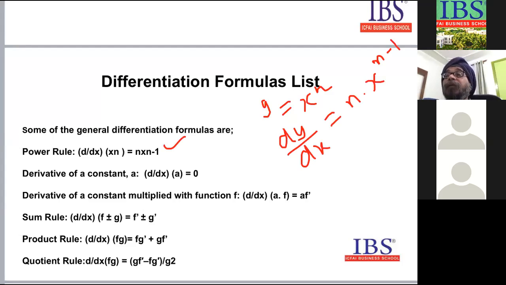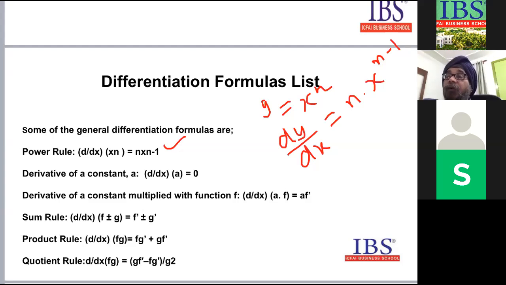This is the formula. Suppose it is x to the power 5, what will be the differential of x to the power 5, dy by dx of this? Can you tell me using this formula? 5x raised to power 4. Yes, correct. So this is how we use it. For simple x to the power n, it will be n into x to the power n minus 1. This is formula number 1.